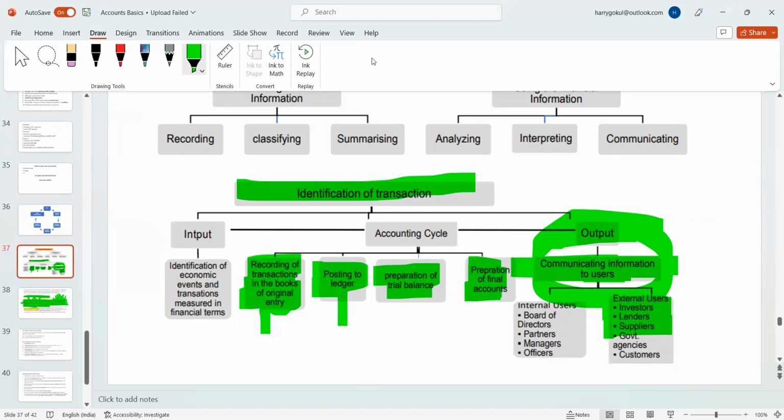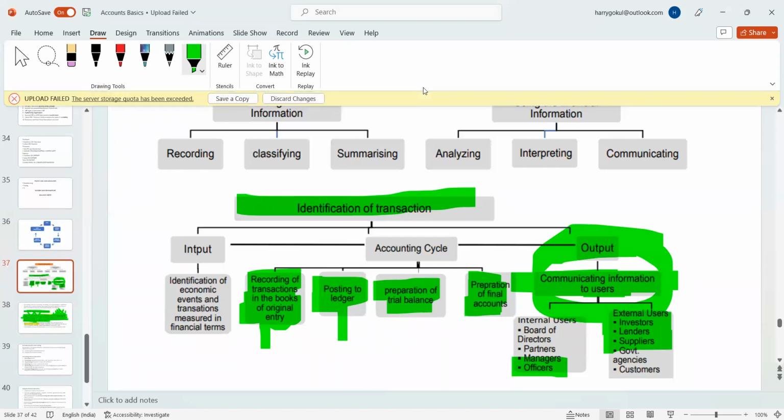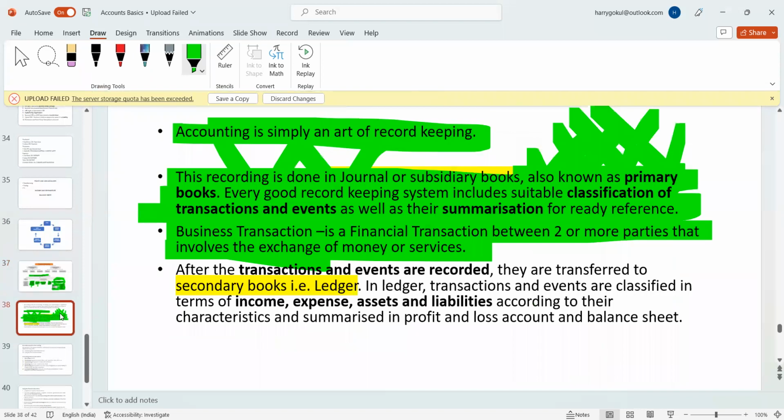Just imagine I'm giving 10 lakh rupees to Sandhanam from the movie Vikram. He is doing drug dealing, and I thought I don't know what he is doing. So before doing anything, you need to know what he is doing. In the same way, managers, partners, officers, even employees of the organization should know what the business is. You are working under a company and you thought it's a legal entity. It's not only about illegality. Even from the point of view of seeing the company is growing well, I can continue. That's the reason why we need to communicate to the users. The government needs source of income information to tax you.